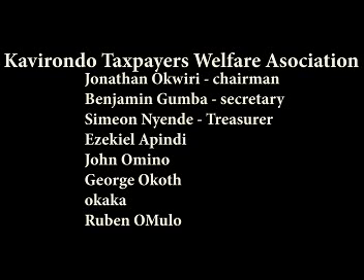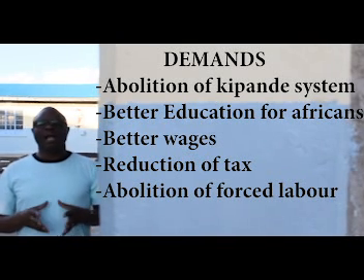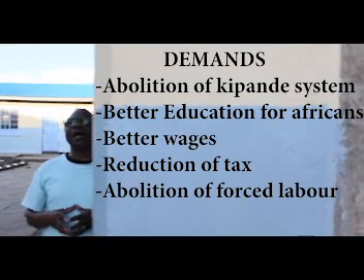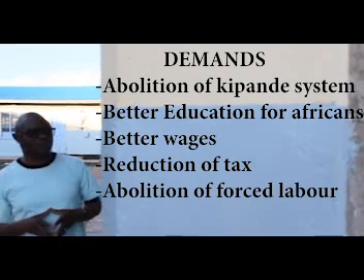KTWA, Kitwa. Kavirondo Taxpayers Welfare Association. Its leaders were Jonathan Okwere, Chairman, Benjamin Gumba, Secretary, Simeon Nyende, Treasurer, Ezekiel Apindi, Joel Omino, Joji Okodi, Jolme Okaka, Ruben Omlo. Now, allow me to talk about the demands of Kavirondo Taxpayers Welfare Association.